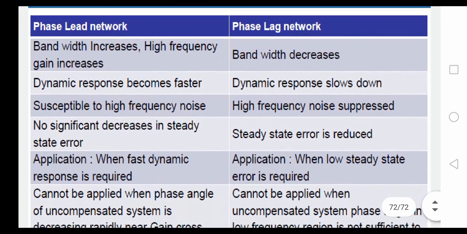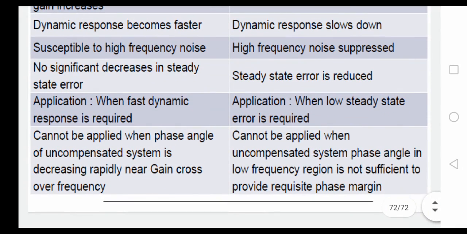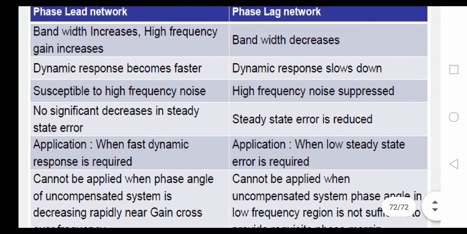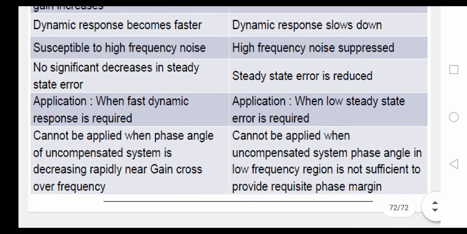In the phase lead network we cannot apply the phase angle, but in the other we can apply the phase angle. These are the different types of lag and lead networks.